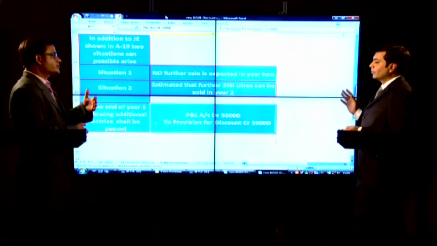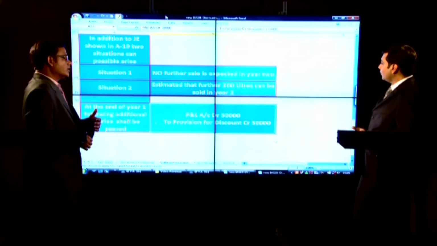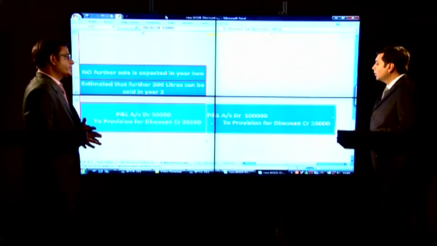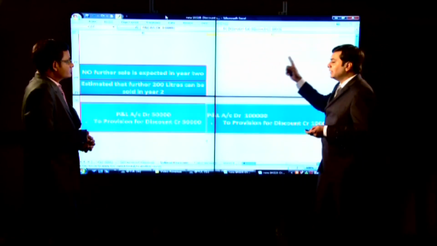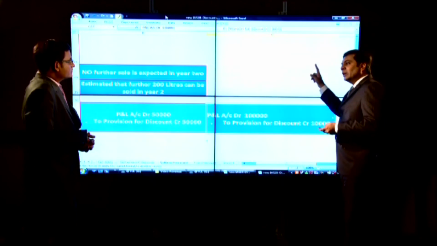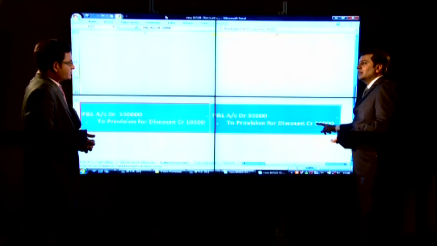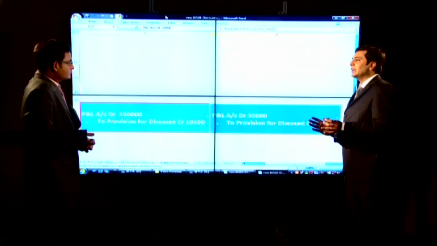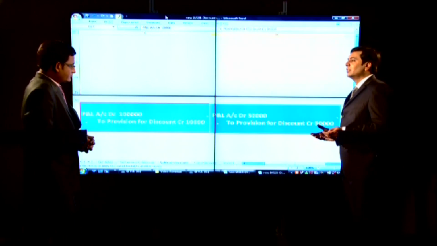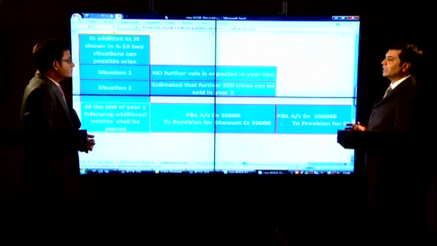It is basically based on my estimate that further purchases will be made. Right. And I'll be bound to provide the discount on existing purchases. Right. This 50,000 is for 100 liter purchase, and this is the additional for 200 liter purchase, and this is for 3rd December purchase. These are the 3 adjustment entries which I am required to pass at the balance sheet date as an estimation, if the volume discount scheme is not settling at the end of financial year.